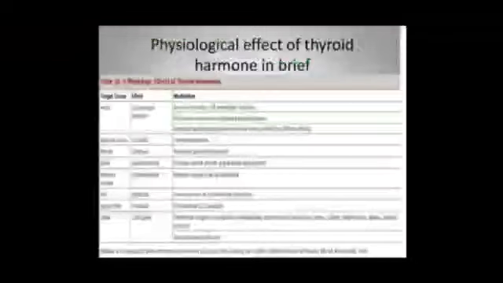What are the physiological effects of thyroid hormone in brief? Thyroid hormone has effects on almost all organs: the heart, adipose tissue, muscle, nervous tissue, GIT, and fat. What does it do in the heart? It has a chronotropic and inotropic effect. There is an increased number of beta adrenergic receptors, enhanced responses to circulating catecholamines, and an increased proportion of myosin heavy chain.